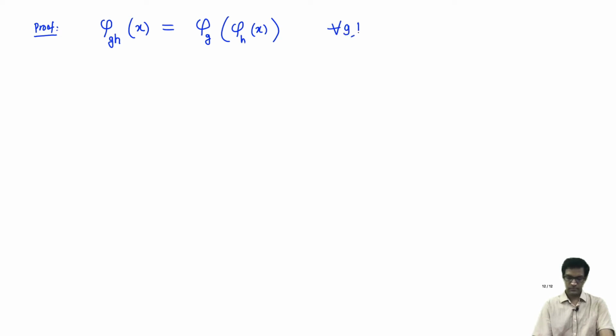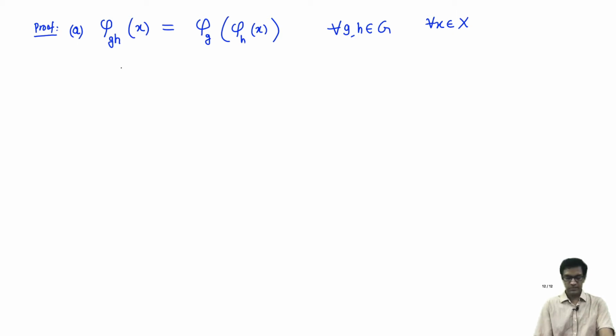Proof. Let's first prove what phi sub gh of x is. I claim phi sub gh of x is just the composition phi g phi h of x. This is the first statement we will prove, A.